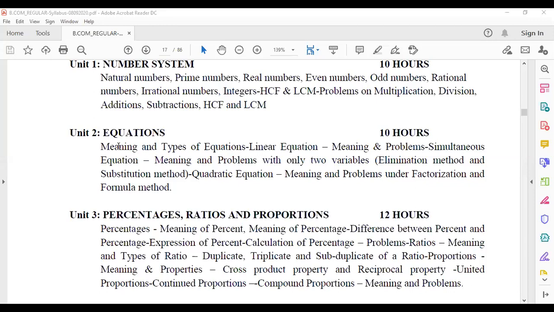Okay, the basic level of finance or the advanced level, you will have a little bit of mathematics being involved. Okay, they don't particularly talk about maths there, but still application will be there. So equations, what is the meaning, types, and simple problems of these linear and quadratic equations.